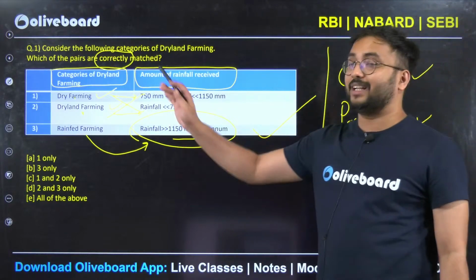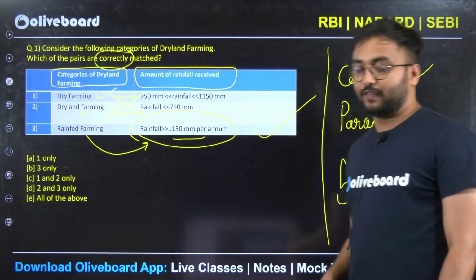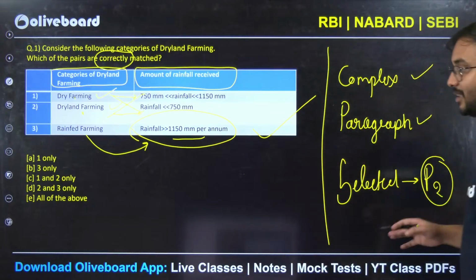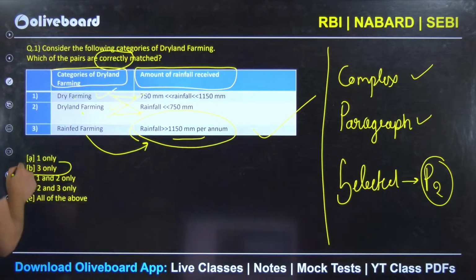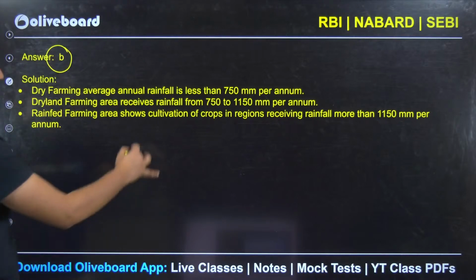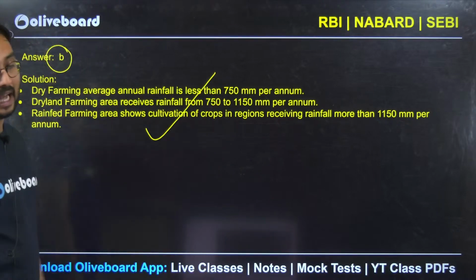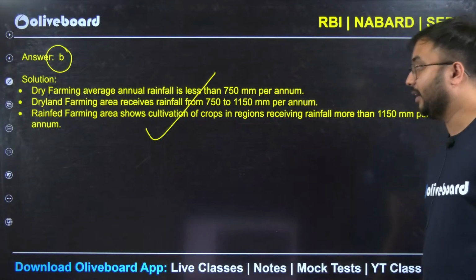So it is called dry farming, and dryland is between 750 and 1150 mm. First 2 are interchanged, that's why the third, option B, is your correct answer, and the statements give the same explanation as I told you. Is it okay?